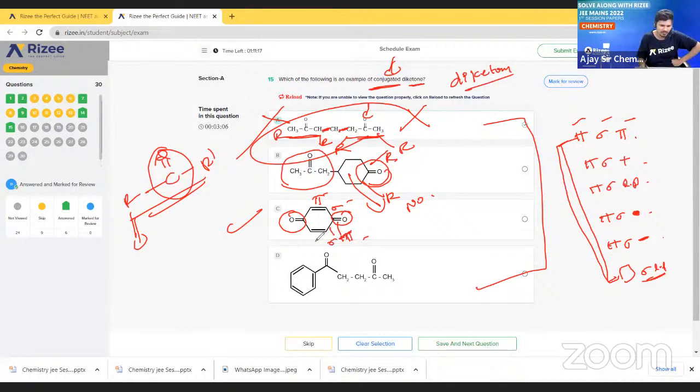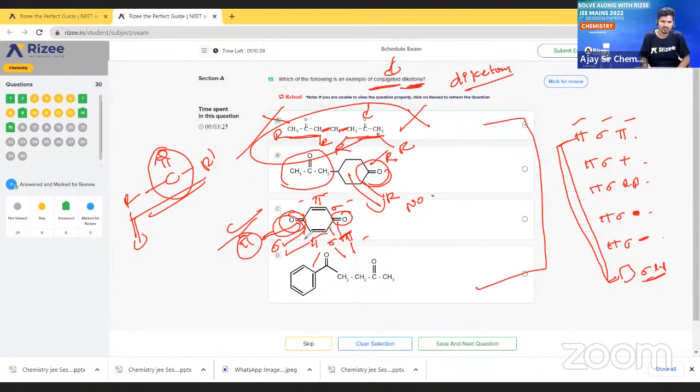Okay, this is sigma and this is pi. So pi, sigma, pi. Next, this is pi and this is sigma, and at the oxygen one pi bond is present. So pi. Next, this is pi, so pi, sigma, pi. So conjugation is there in this entire compound, and we have to find what?